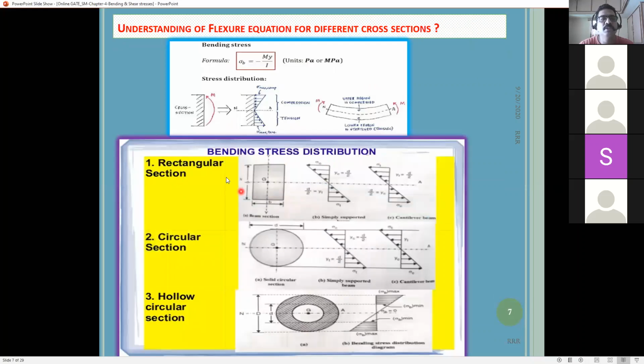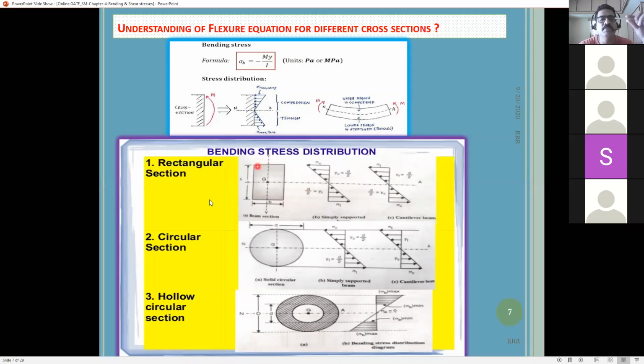Based on this, the stress distribution in bending stress, irrespective of the cross section, is always only one shape. This is a triangular shape, or linearly varying shape. I will consider it a linearly varying shape. For all sections, triangular, rectangular, I section, anything, the bending stress distribution will be in the same proportions. The only thing that differs is, based on the type of beam, whether cantilever or simply supported, compression will be at the top and tension at the bottom. It may change sometimes, with tension at the top and compression at the bottom. But the shape will always be the same.